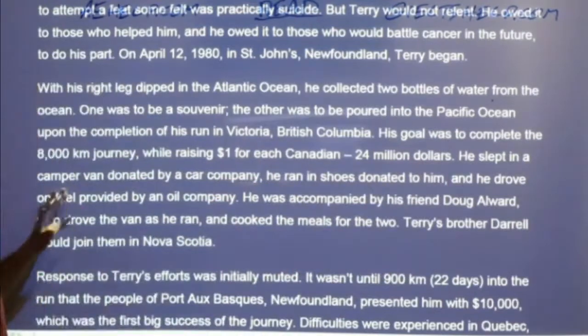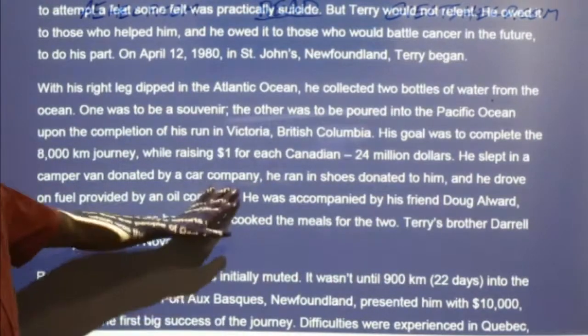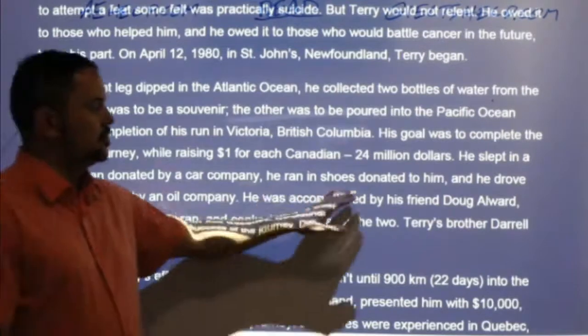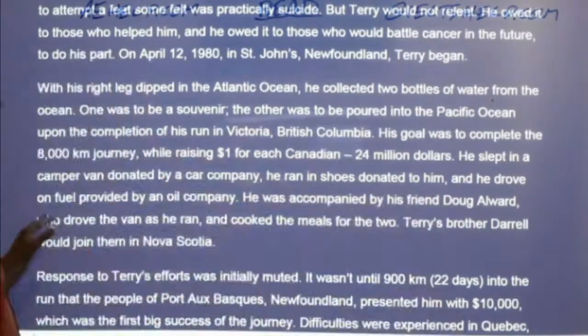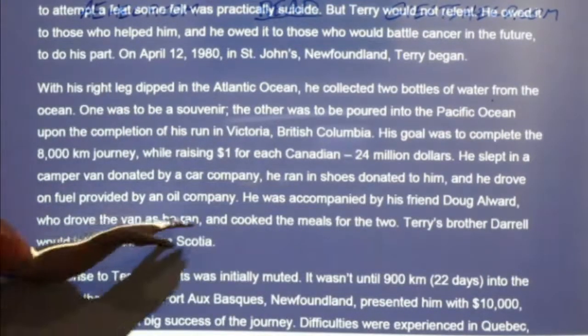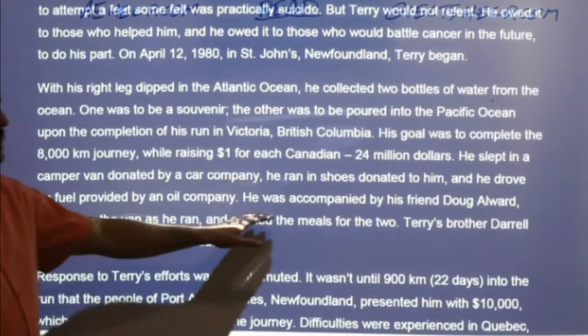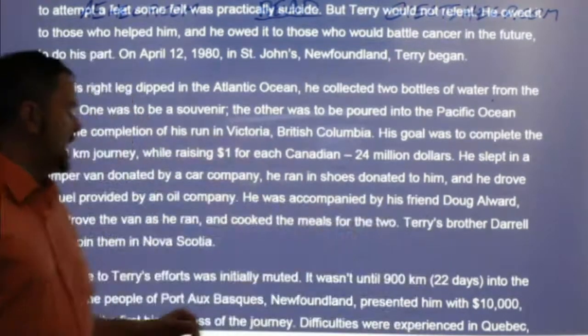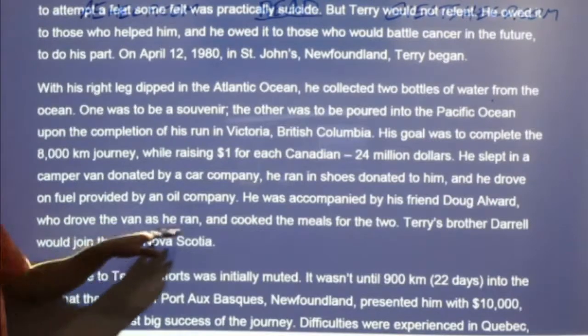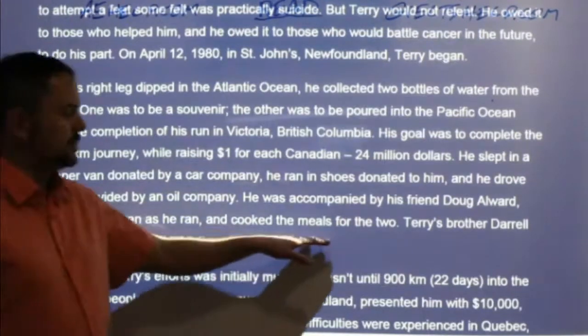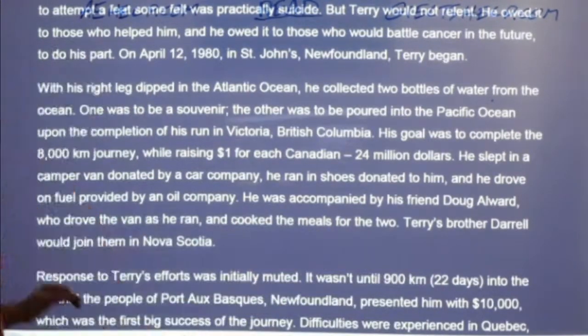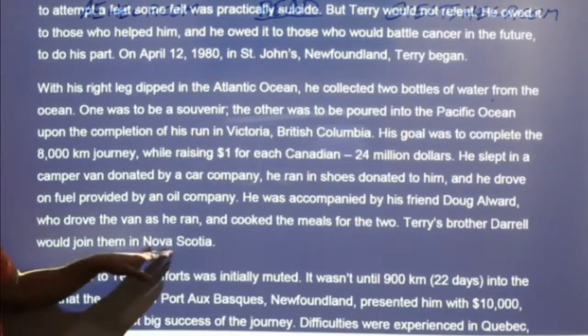He slept in a camper van donated by a car company. He ran in shoes donated to him, and he drove on fuel provided by an oil company. He was accompanied by his friend Doug Alward, who drove the van as he ran and cooked the meals for the two. Terry's brother, Daryl, would join them in Nova Scotia.